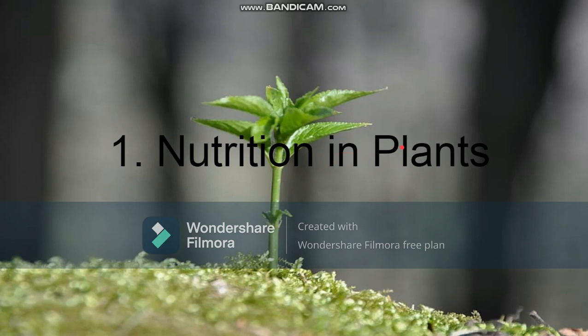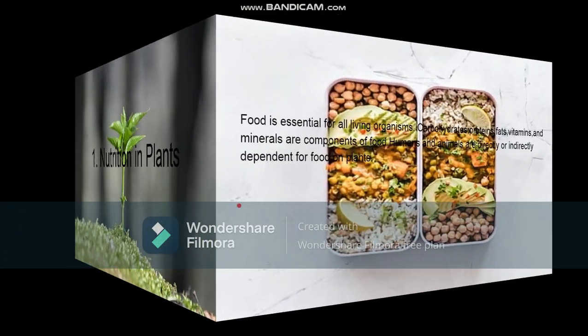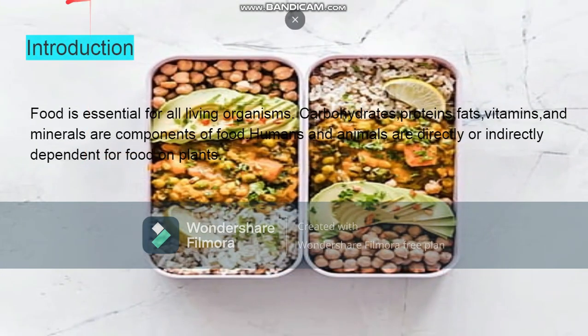Nutrition in Plants, the first chapter of the Standard 7th NCERT. So let's move on. The introduction of this chapter. Food is essential for all living organisms. Carbohydrates, proteins, fats, vitamins, and minerals are components of food. Humans and animals are directly or indirectly dependent for food on plants.